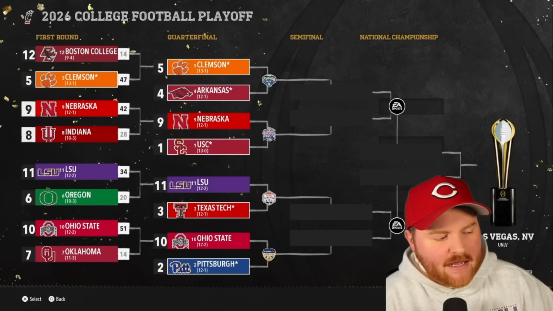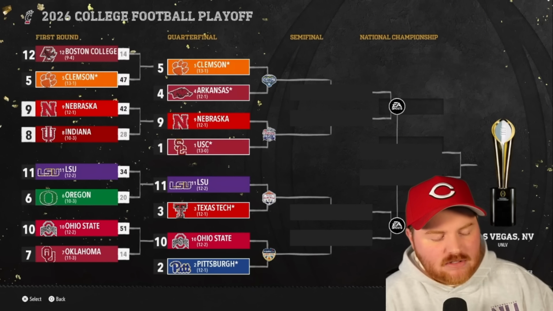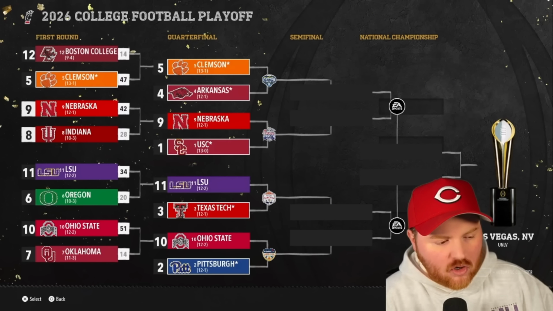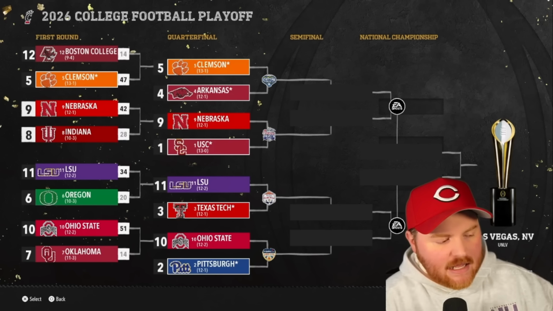LSU gets past Oregon by 2 touchdowns. They'll take on Texas Tech in the Fiesta Bowl. Ohio State, who I believe got a win last year as well, lost in the second round, will take on Pitt in the Orange Bowl. Any same-conference matchups? I don't think we have anybody from the same conference left in. Yeah, everybody is from a different conference or independent in the quarterfinals.